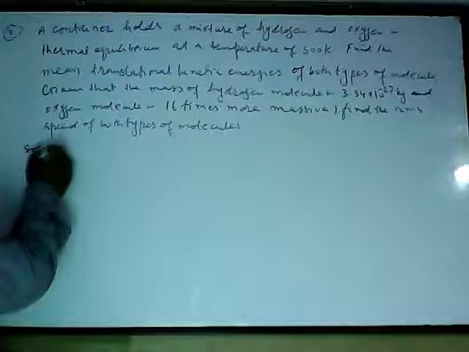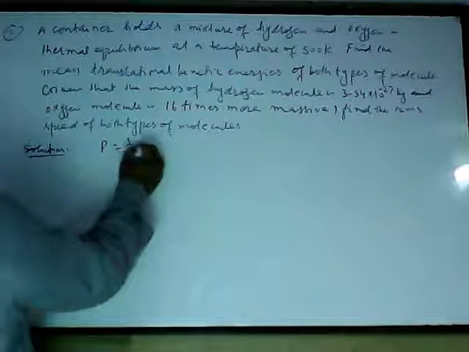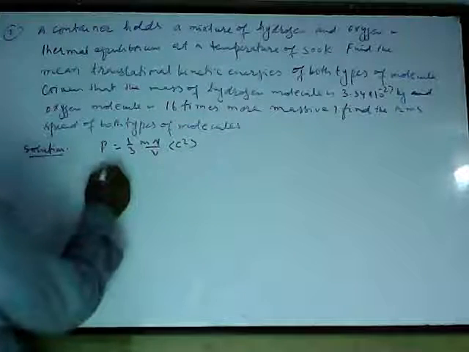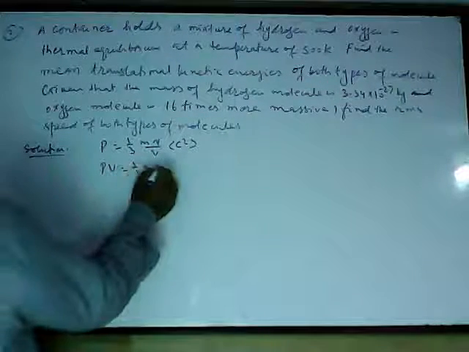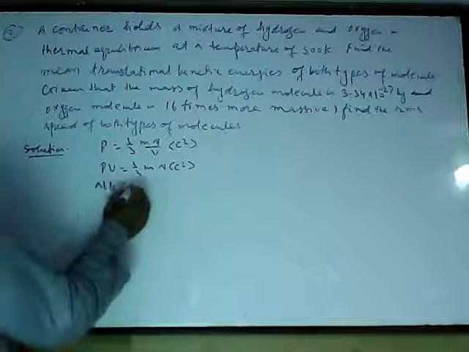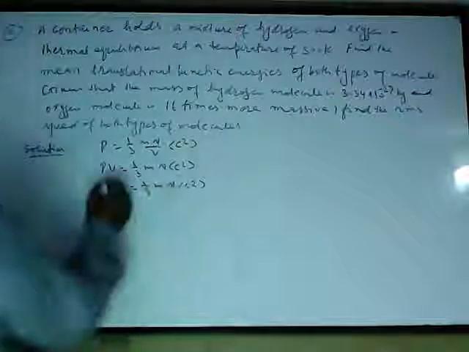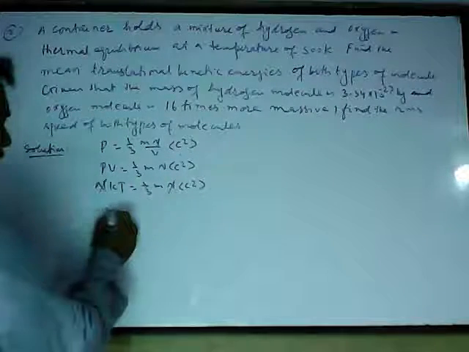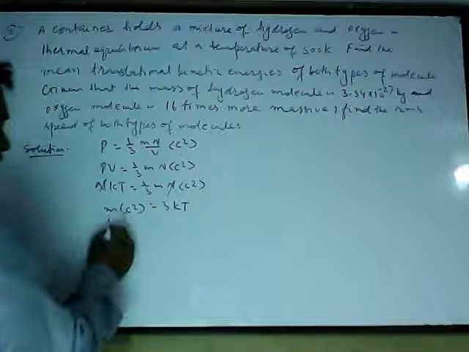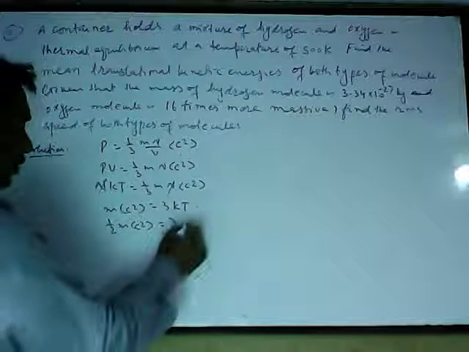First I will establish a formula. We know that P is equal to 1 upon 3 (Nm upon V) C². So PV is equal to 1 upon 3 Nm C², but PV is equal to NkT. So N is cancelled with N, and this is mC² equal to 3kT, or 1 upon 2 mC² is 3 upon 2 kT.